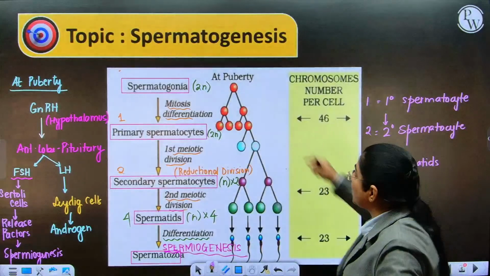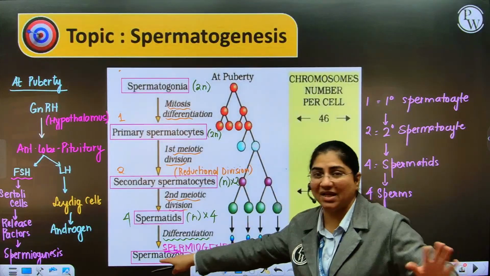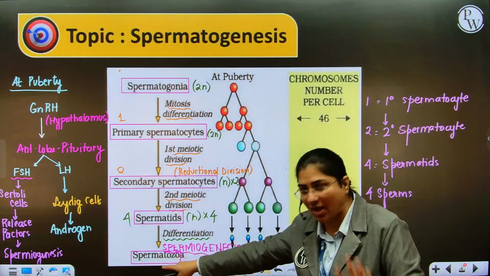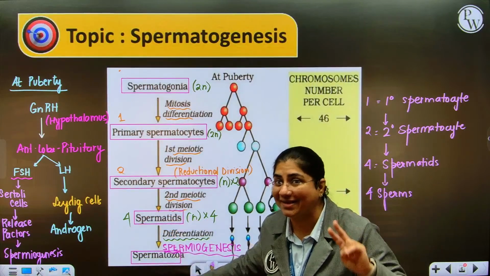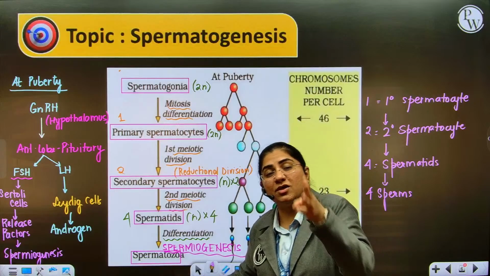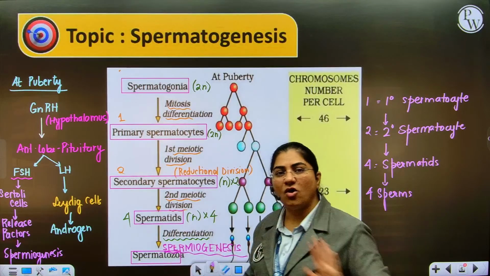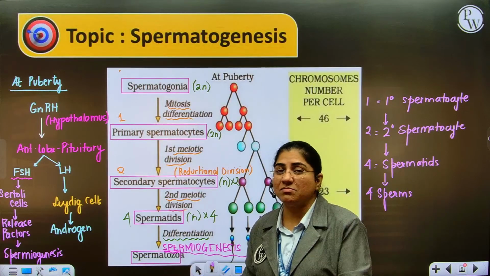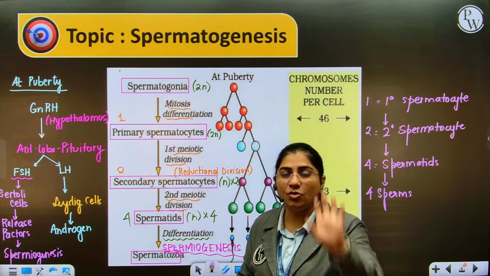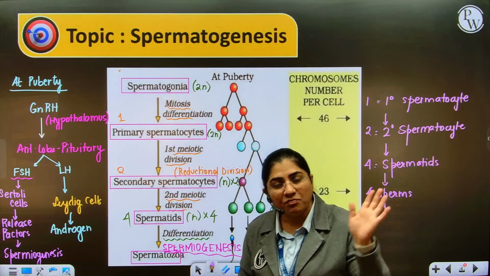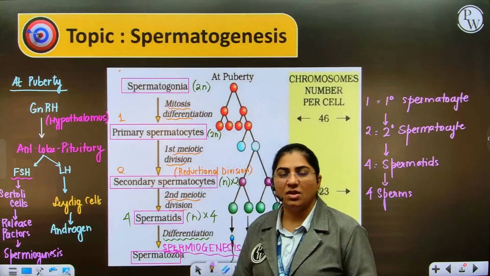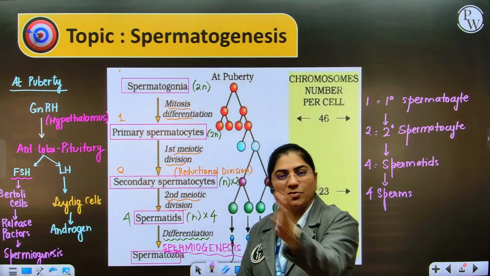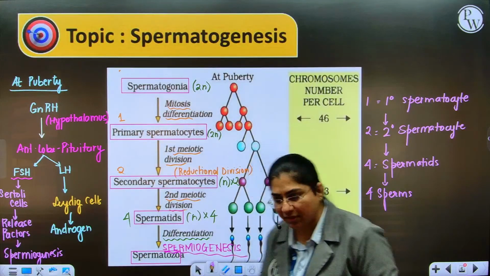Spermatogenesis is formation of haploid male gametes called sperms or spermatozoa. Spermiogenesis is conversion of spermatids to sperms, and spermiation is release of sperms. Now keep this in mind because this can come as your MCQ or true and false statement or question where there can be fill in the blanks, and you can have that question where you have to choose A, B and C in appropriate fill in the blanks. Is that clear? Yeah.